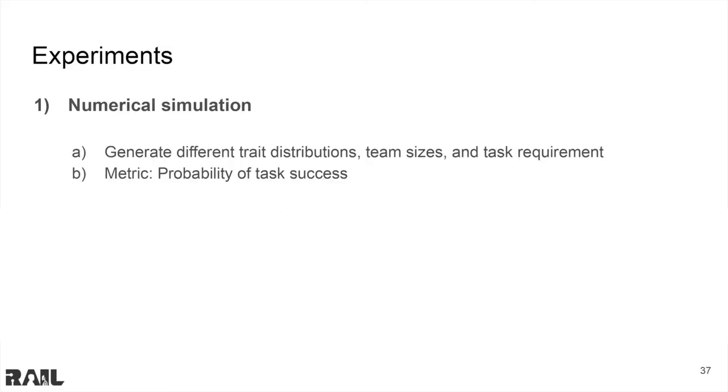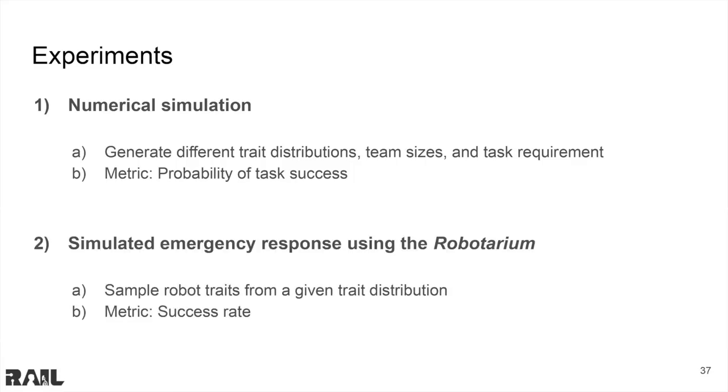Now that I have discussed the theory and motivation behind this work, I will discuss the experiments used to validate our claims. We used two sets of experiments to validate our claims. The first is a numerical simulation testing our method on various trait distributions, team sizes, and task requirements. In the first set of experiments, we can calculate the exact probability of task success using cumulative distribution functions for Gaussian distributions. The second experiment was a simulated multi-robot response using the Robotarium simulator.